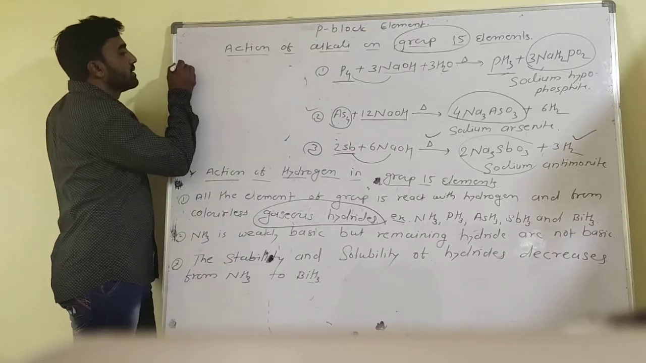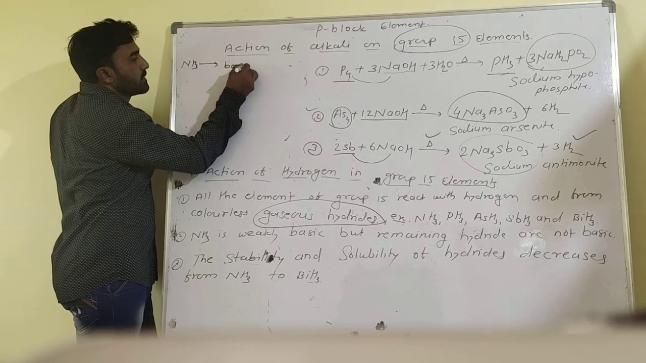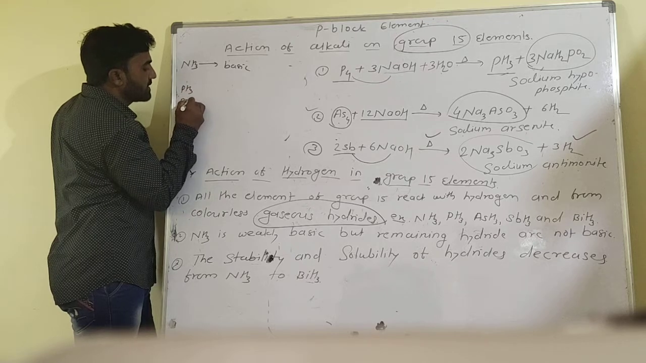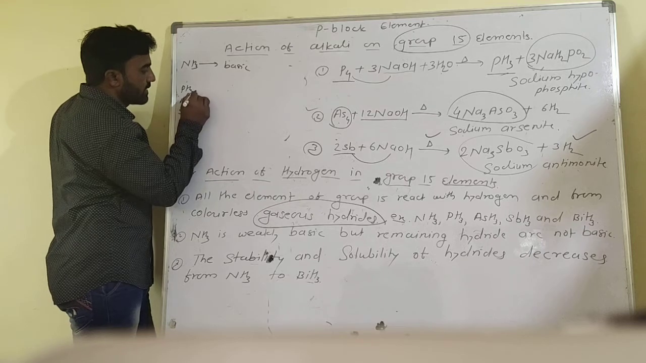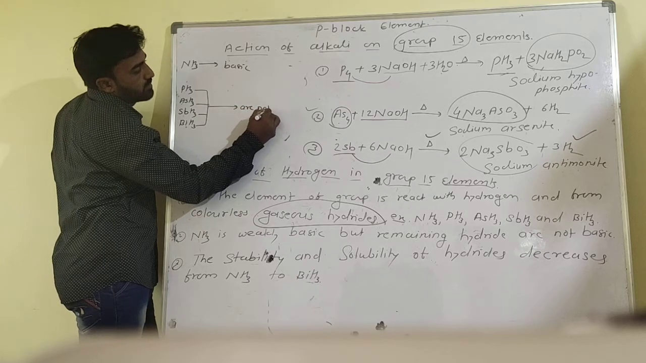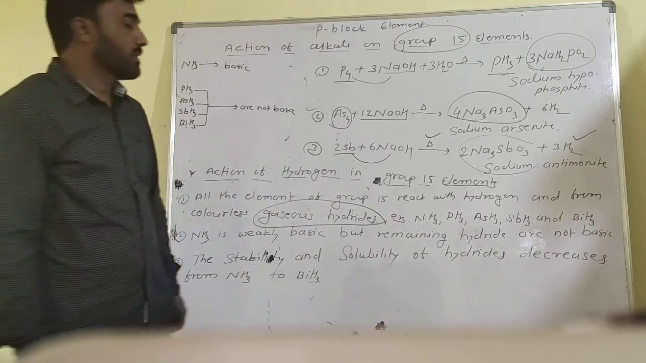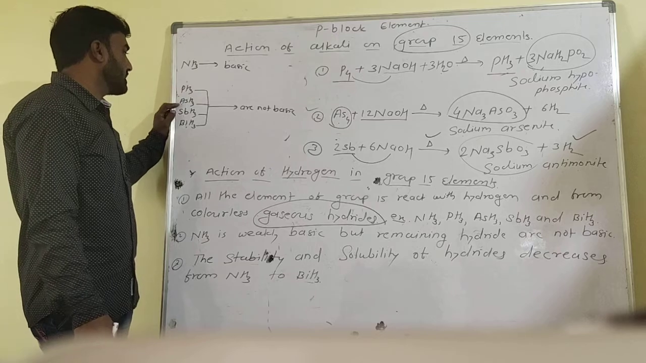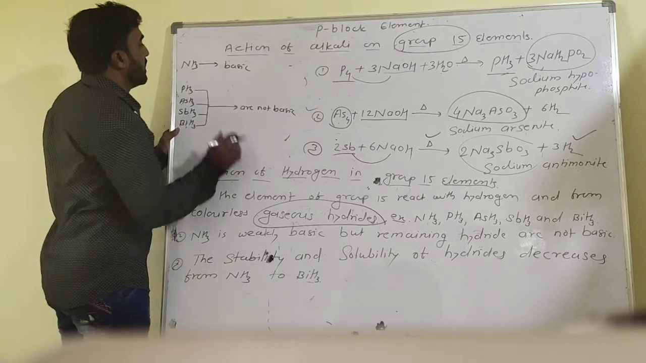For example, NH3 is basic, but PH3, AsH3, SbH3 and BiH3 are not basic. Why? Ammonia is basic, and the remaining hydrides PH3, AsH3, SbH3 and BiH3 are not basic. Why? Because ammonia is basic.